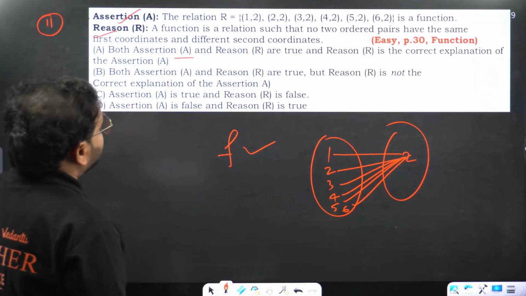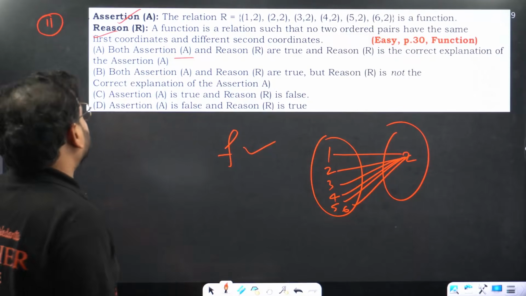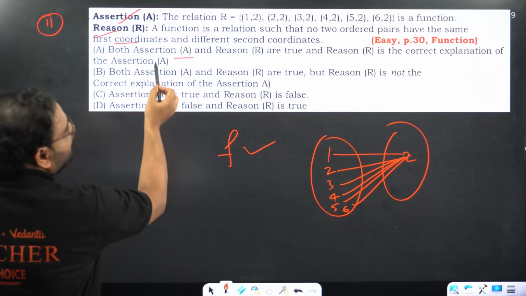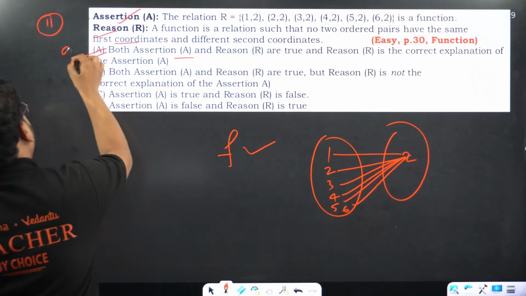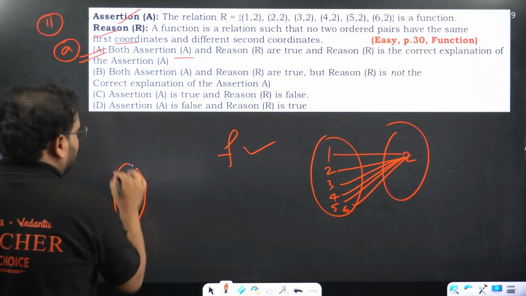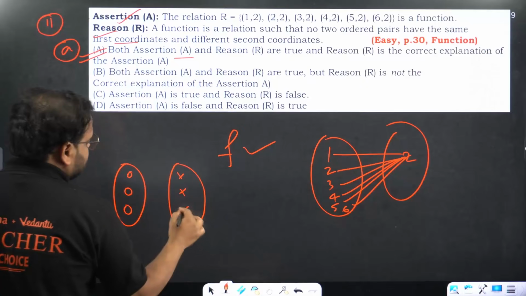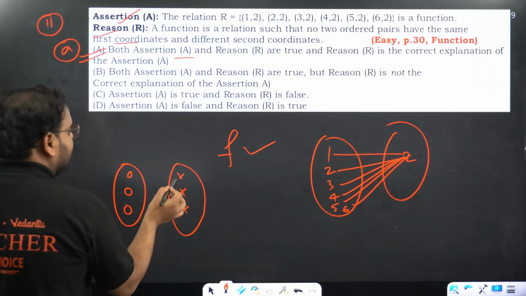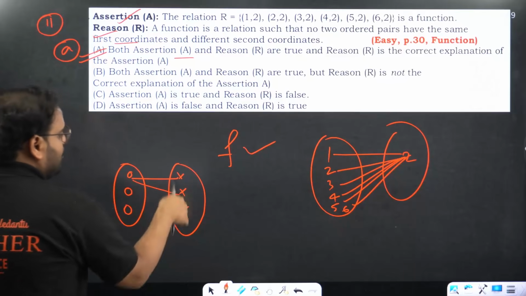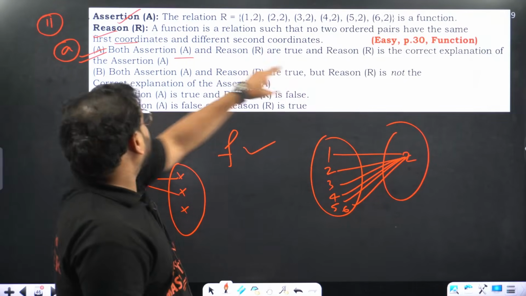No ordered pairs will have the same pre-image, the same first coordinate. It's called the pre-image. So the answer is both of them are true, and the reason explains it as well. Answer is option A. If you are doing a mapping like this, a value cannot have two different images.